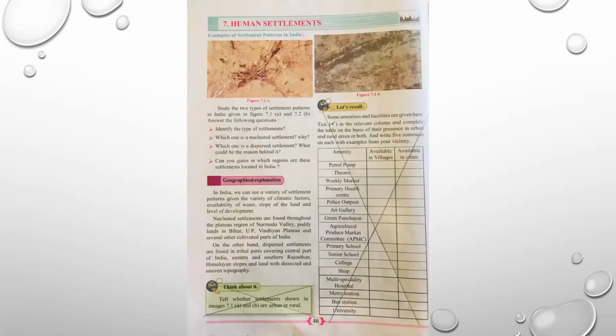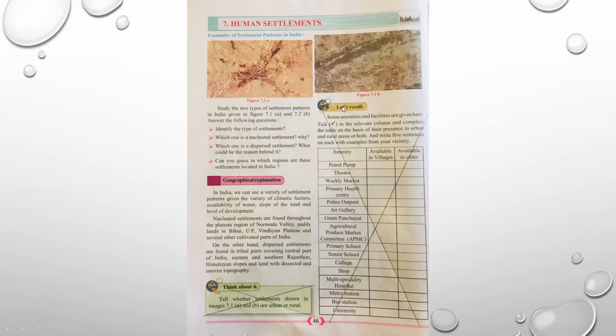Page number 46. See the bottom part to the left hand side. Think about it. Tell whether settlements shown in images 7.1a and b are urban or rural. You have to cancel this question and come to right hand side.